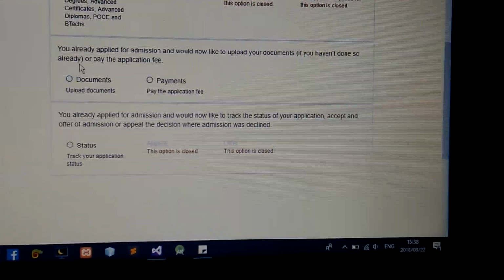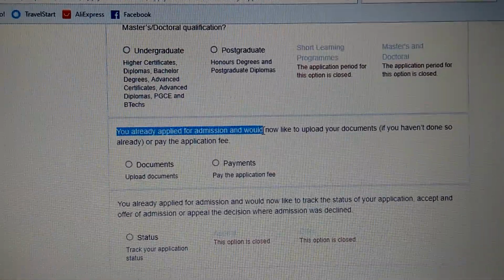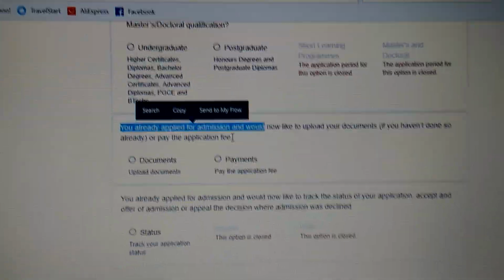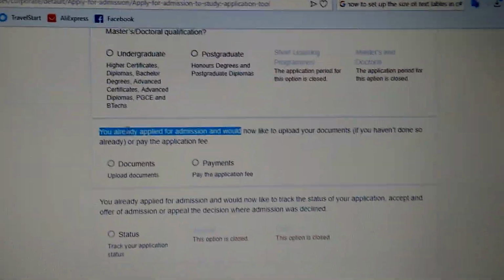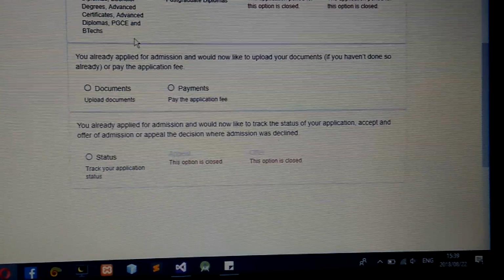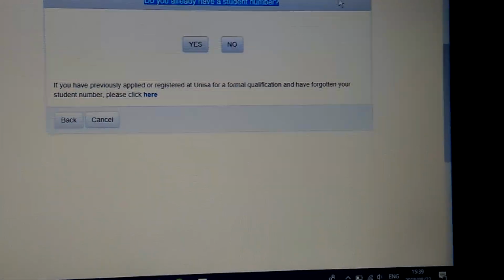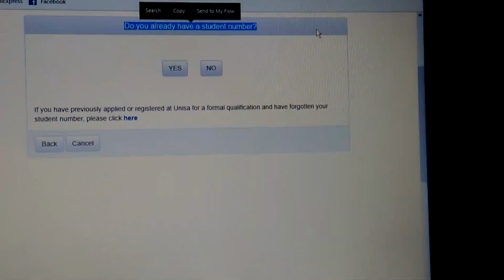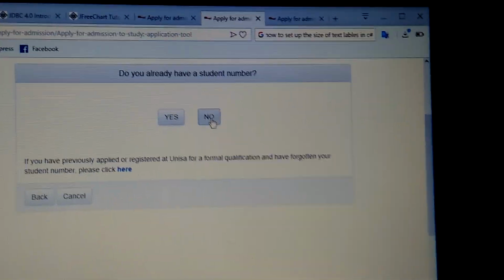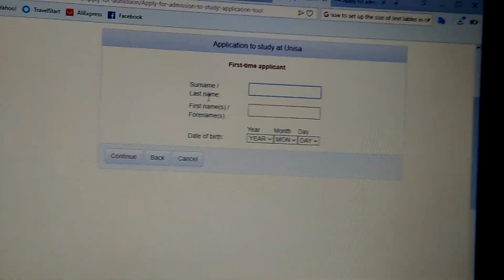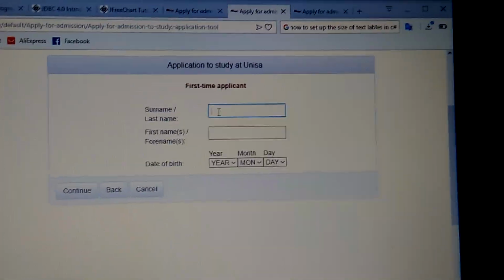You're going to fill, because if you go down here, this one, it means you are registering for second semester maybe, which means you have your student number already, but you don't have a student number. It's your first time registering, so you are here, and then you go to undergraduate maybe, and then they will ask you the question, do you have a student number? So since you didn't register, which means you don't have it as yet, you say no, and then you are already in the process.